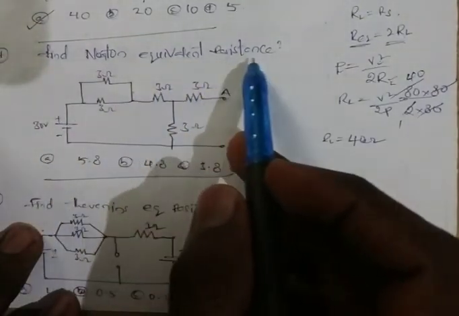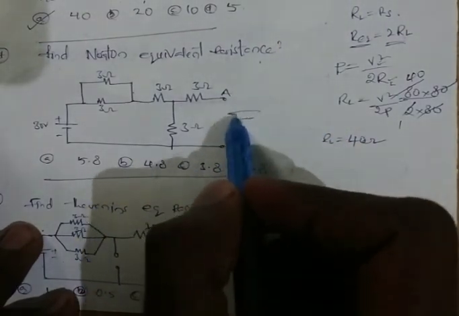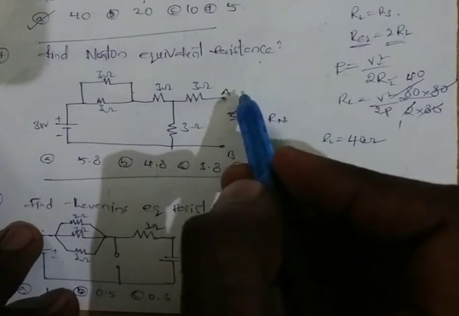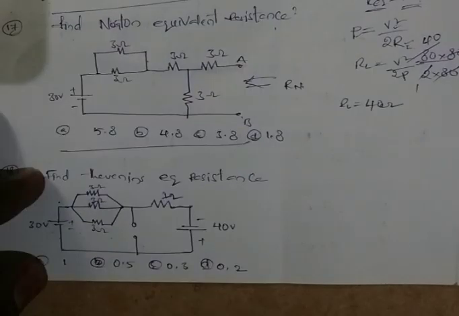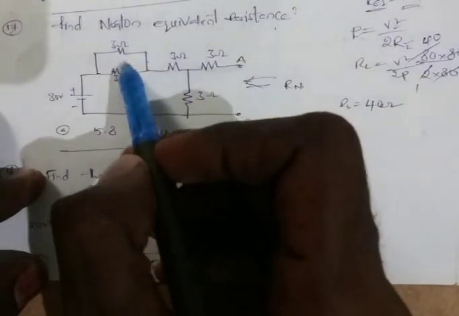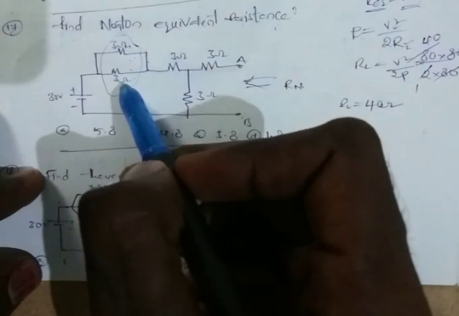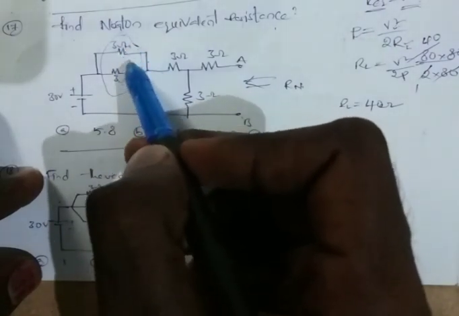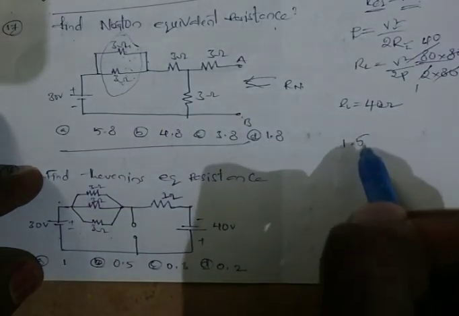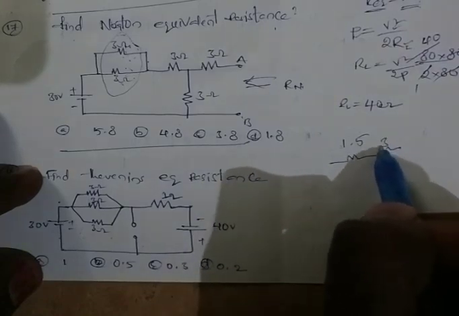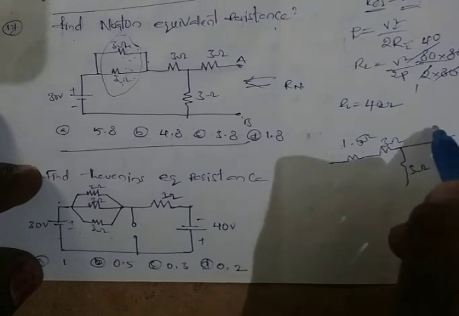Find the Norton equivalent resistance. We have to find the Norton equivalent resistance Rn between the A and B terminals. The equivalent resistance in this particular circuit: these two are in parallel. So R equivalent is 3 into 3 by 3 plus 3. That is equal to 1.5 ohms. This is 3 ohms, 1.5 ohms.